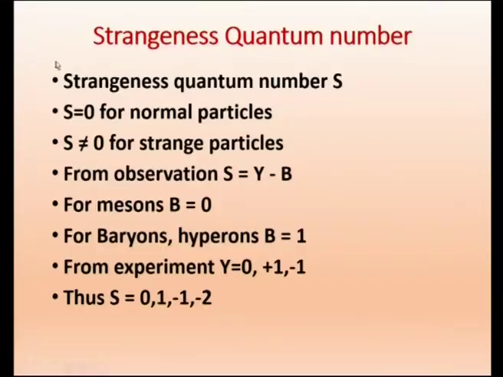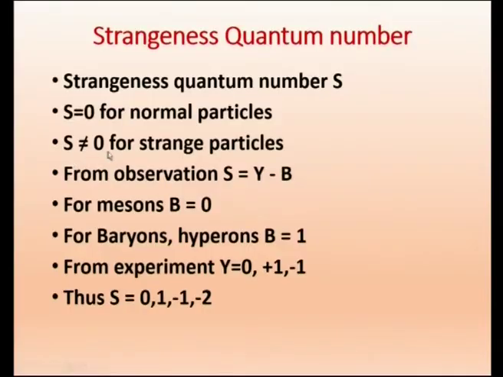So they defined a quantity called the strangeness quantum number, and they gave the letter S for that. It is denoted as capital S. S will be 0 for normal particles. If it is not a strange particle, the strangeness quantum number S equals 0. S is not equal to 0 for strange particles. If it is a strange particle, S is not equal to 0. It may be 1.